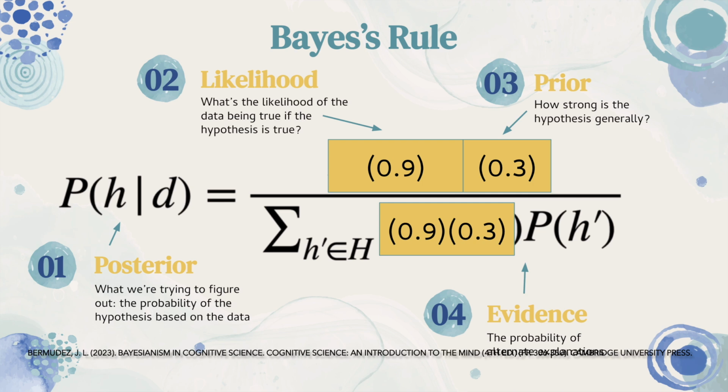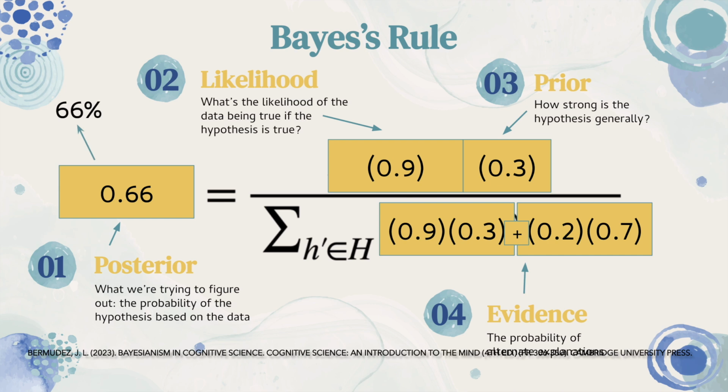The first part is asking us for the probability of the data being true given that the second hypothesis is true. Let's say there's a 20% chance that your friend would tell you a rumor if it's not true, so we input 0.2. The second part is asking us for the overall probability of the second hypothesis being true, so the chances of a rumor an average person tells you being untrue. The chances of an average person telling you an untrue rumor is 70%, so finally we input 0.7. Now we calculate what we're trying to find. After doing the calculations, the final answer is around 0.66, so there's a 66% chance that the rumor you just learned is true.